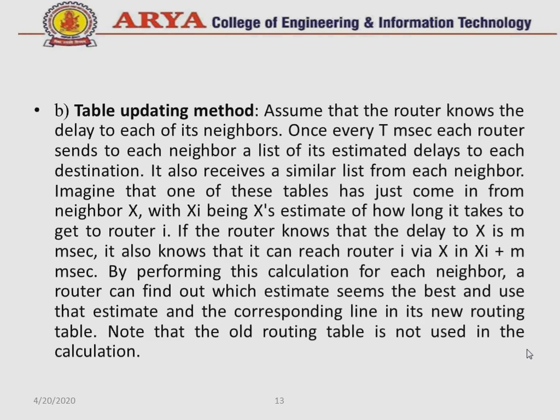Imagine that one of these tables has just come in from neighbor X, with Xi being the estimate of how long it takes to get to router i. If the router knows that the delay to X is m milliseconds, it also knows that it can reach router i via X in Xi plus m milliseconds. By performing these calculations for each neighbor, a router can find out which estimate seems the best and use that estimate and the corresponding line in its new routing table. Note that the old routing table is not used in the calculation.